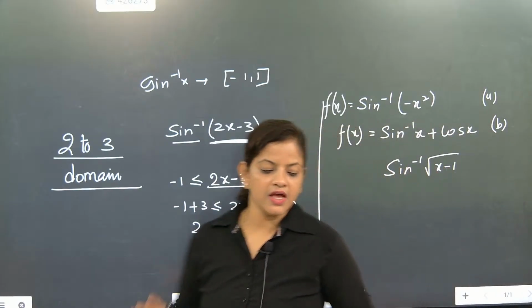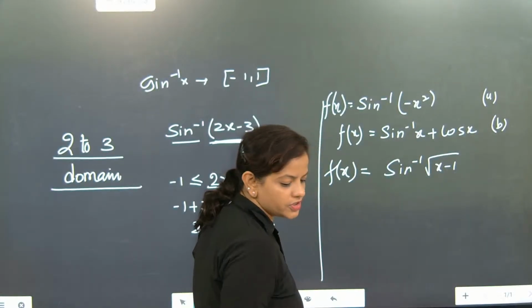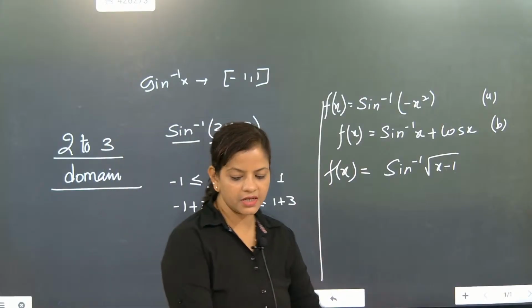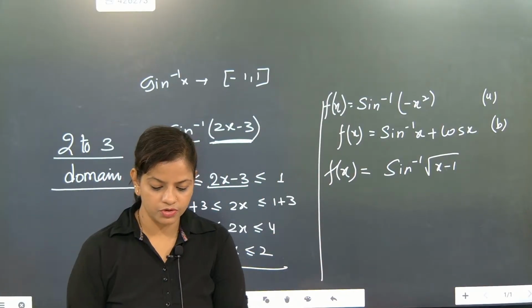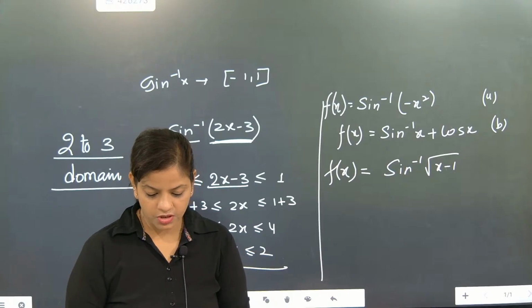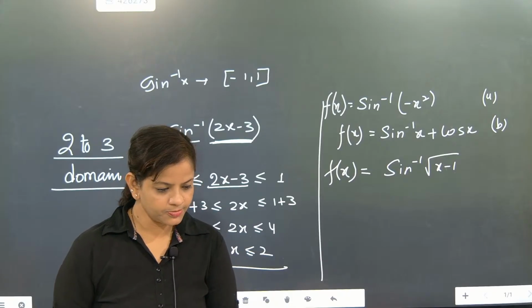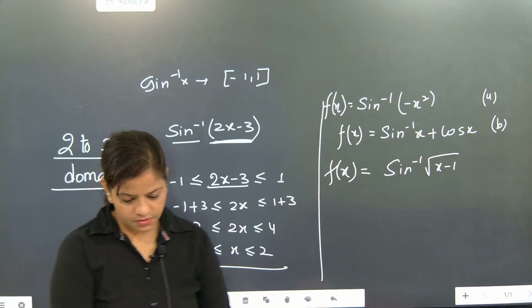Get ready for it and start solving. Find the domain. You can do it. Please try these questions. Three questions are there. Solve and find the domain. Right now I am handling three questions together to give you the best questions. Go for it, please.